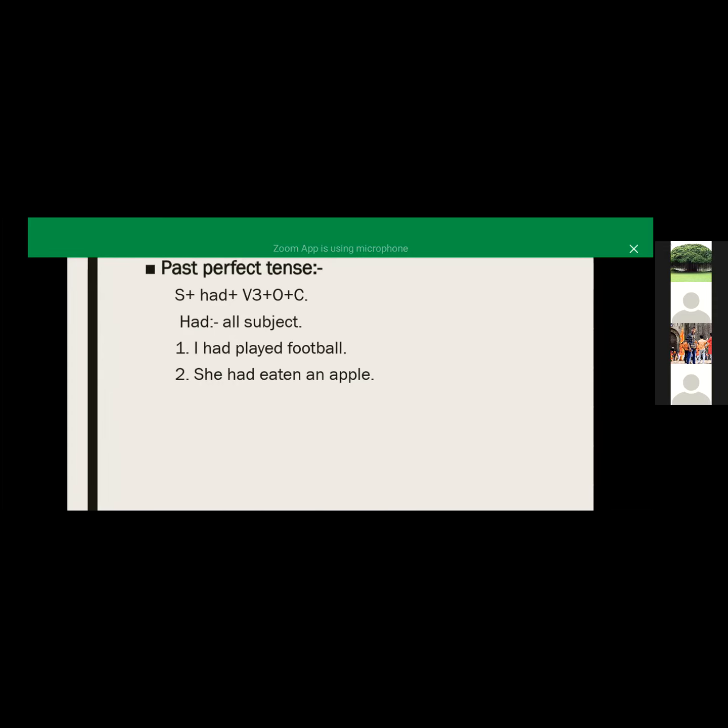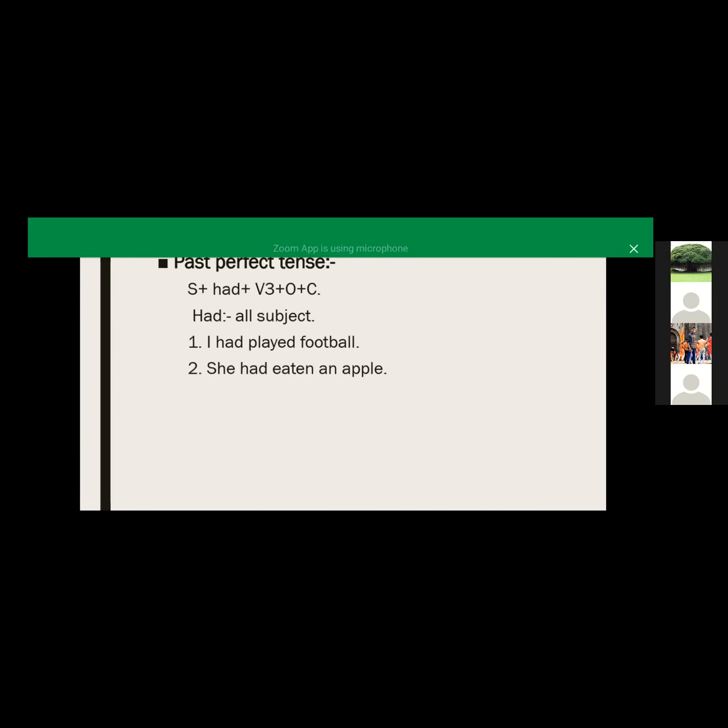Okay. So for the past perfect tense, our sentence form is subject plus had plus V3 form of the verb plus object plus complement. Here had is the helping verb which we use with all pronouns and nouns.